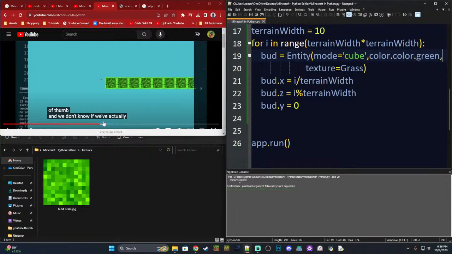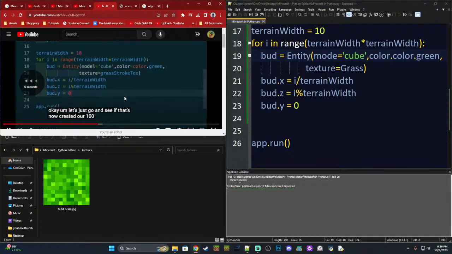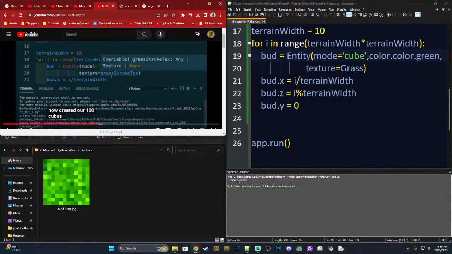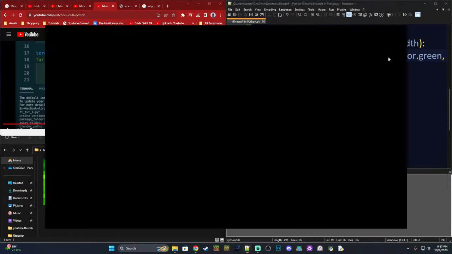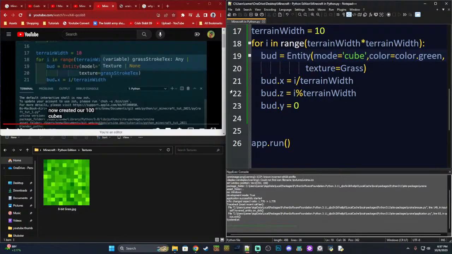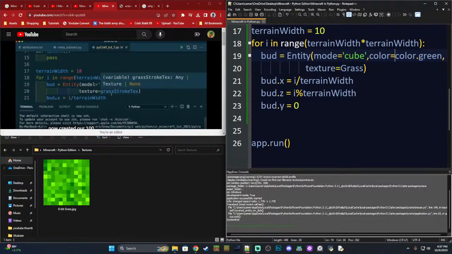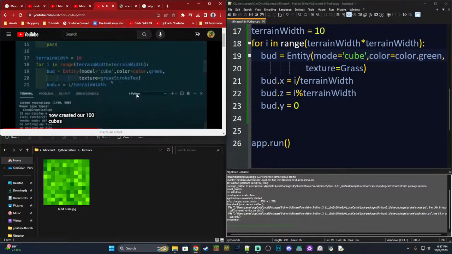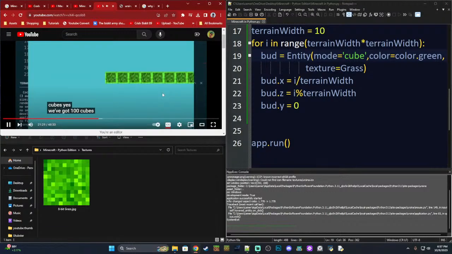Okay, let's take a look at what he's got going on. 100 cubes. Yeah, so what I keep forgetting is color equals color.green. It's not color.color.green, it's color equals color.green. And when we run it, we do not have any cubes, so we did something wrong. Let's figure out what we did wrong.